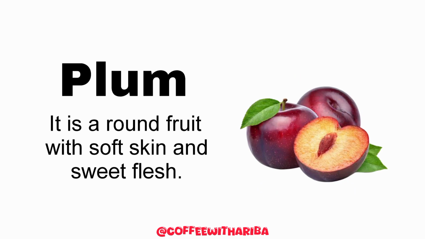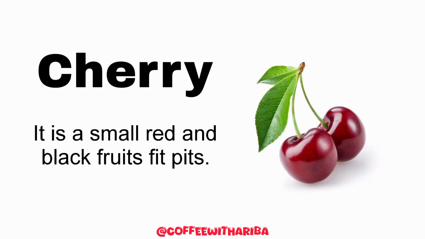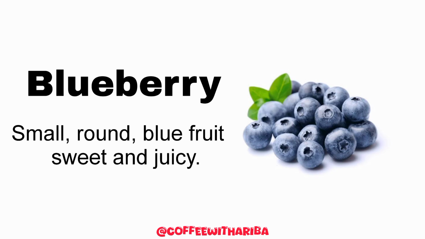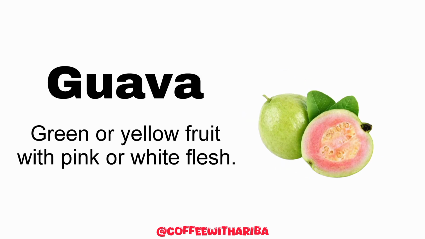Next fruit is plum. इसको उर्दू में बोलते हैं आलू बुखारा and it is a round fruit with soft skin and sweet flesh. Next one is cherry. It is a small red and black fruit. And next is blueberry. It is small round blue fruit and it is sweet and juicy. Next one is guava. It is green or yellow fruit with pink or white flesh.